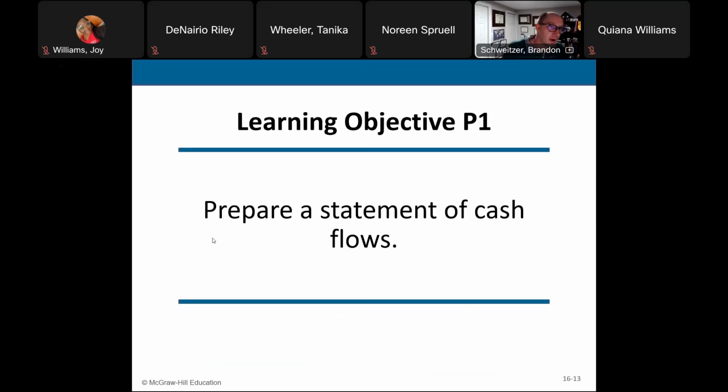So how do we prepare a statement of cash flows? There's actually two different ways that we would do this. One is called the direct method, and the other one is called the indirect method. And I'm going to show you how to prepare both ways.